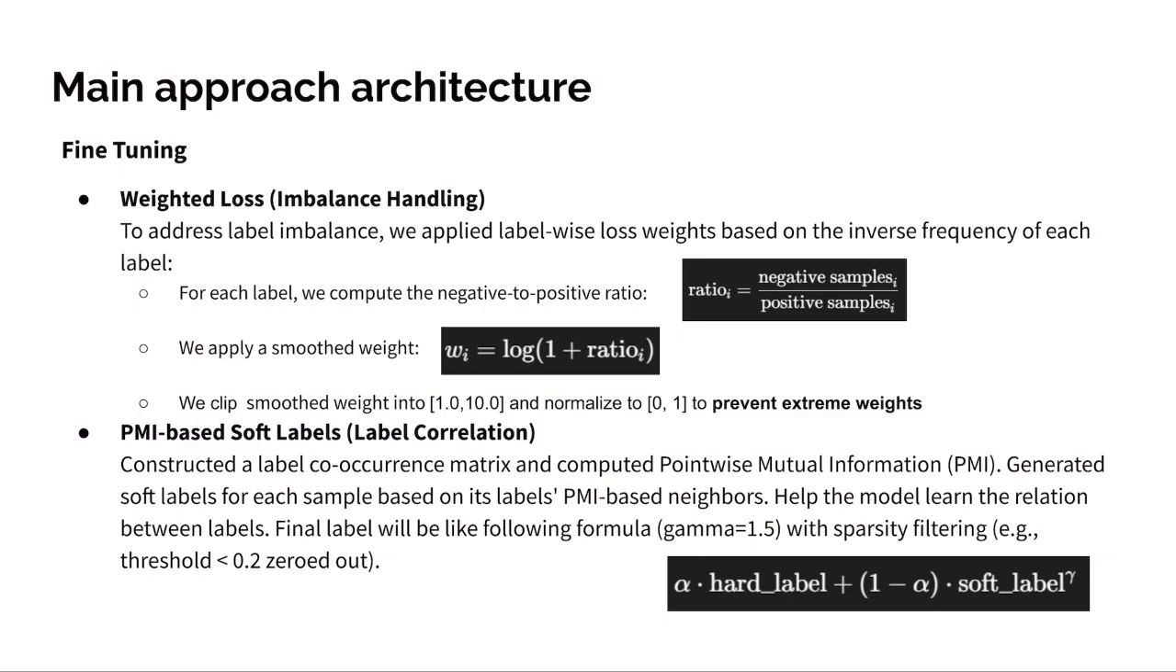The final label will be like the following formula, with sparsity filtering. And the gamma can sharpen the soft distribution. We use sparsity filtering because we thought values under 0.2 may be considered noise to our model, so we just zero them out.